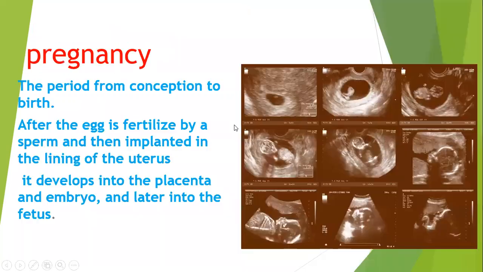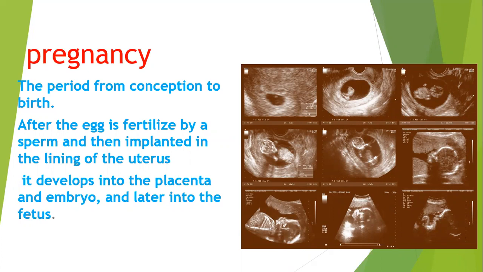So what is a pregnancy? Pregnancy is the period from conception to the birth, after the egg is fertilized by a sperm and then implanted in the lining of the uterus. It develops into a placenta and embryo and later into the fetus.